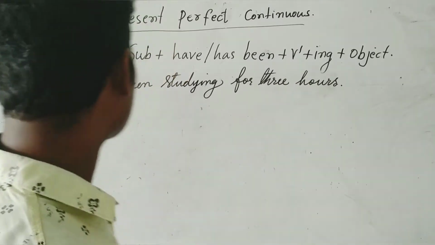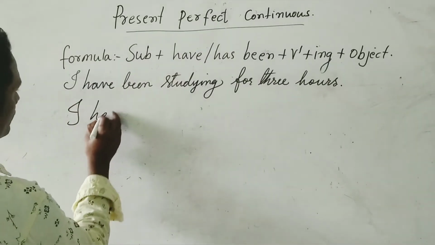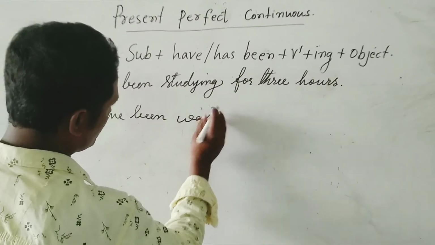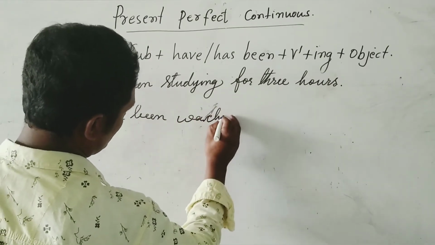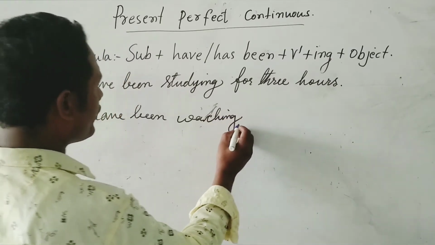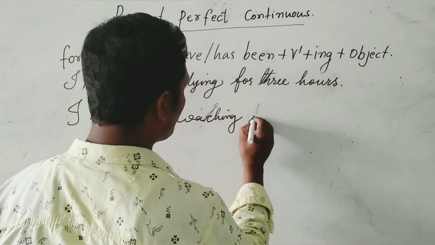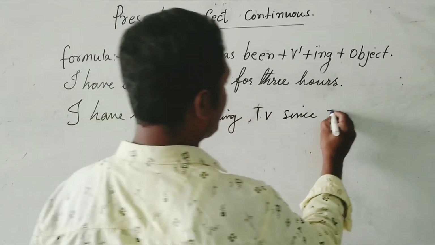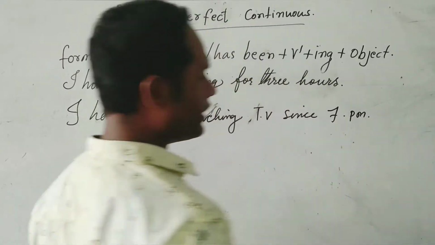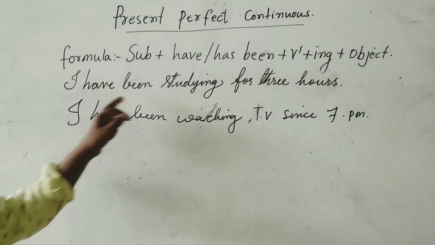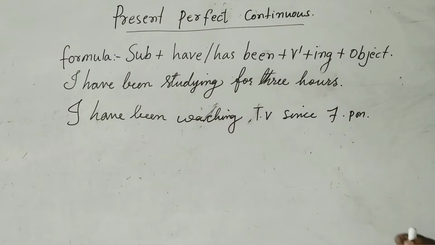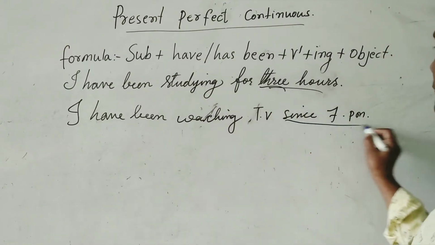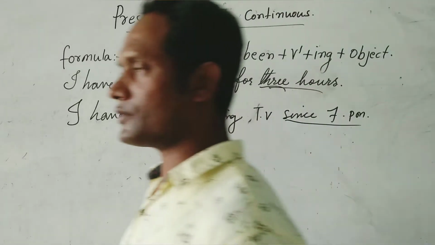One more example also. I have been watching TV since 7 p.m. So you understand? I have been studying for 3 hours. I have been watching TV since 7 p.m. Here you see the difference.